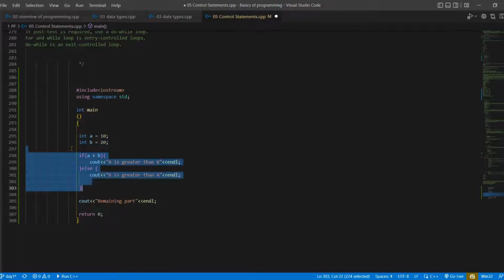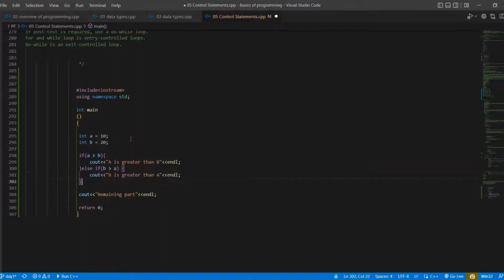This is if else, and if we want to add else if, again I am going to put a condition here, saying b greater than a. This is the second condition, which is true, then it will display b is greater than a and then execute the remaining part. So this will be the output of this program.